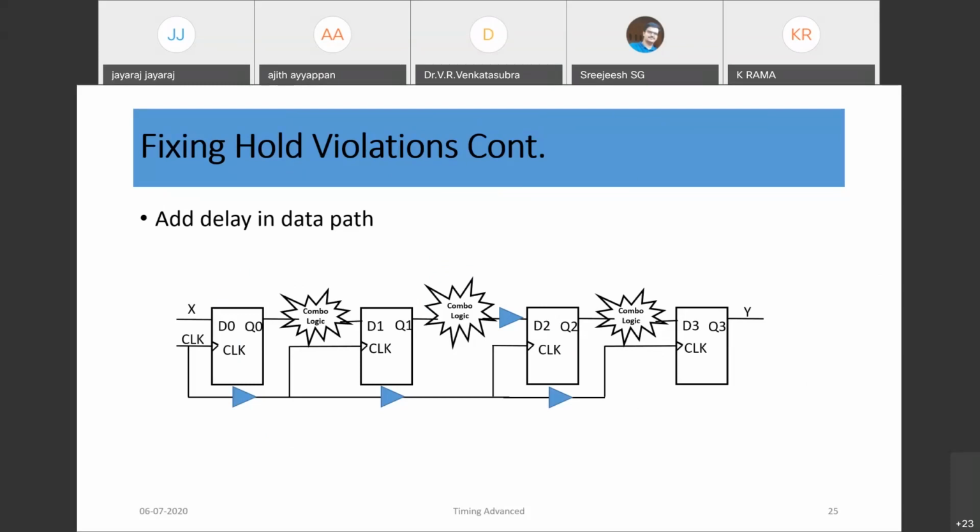Hold violation would occur wherever the combo path has less delay, and setup violation will happen wherever the combo path is causing more delay. So we need to consider both. If combo path delay is more, setup chances are there. If combo path delay is less, hold chances are there. So in that case, when hold violation is happening, we need to increase the combo path delay or the data path delay, provided it should not again violate the setup. We can usually do that because setup will usually have a lot of margin as compared to the hold.